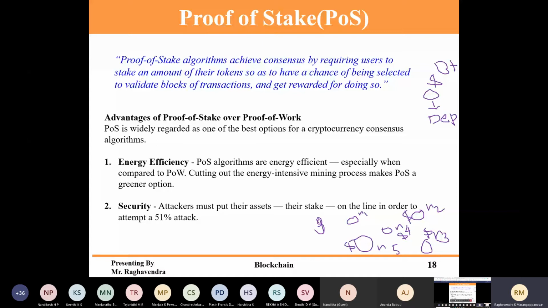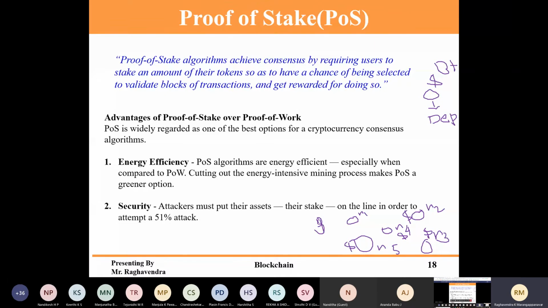There are no such rules that they must deposit a minimum amount of Bitcoin. It's completely left to them. But how this deposit works is, whoever is investing more, whoever is depositing more, may get the chance. It's not 100% sure he will get a chance.